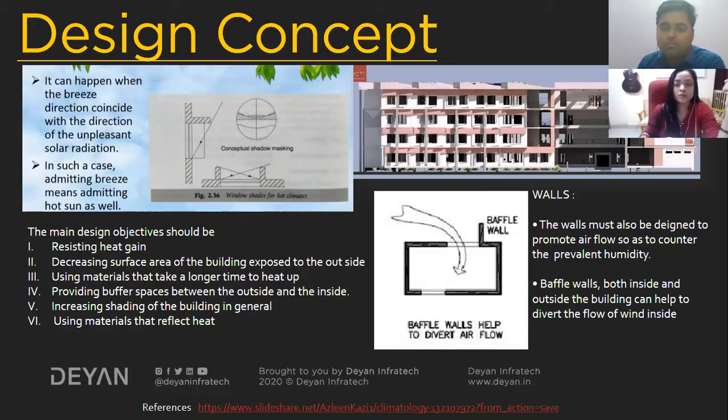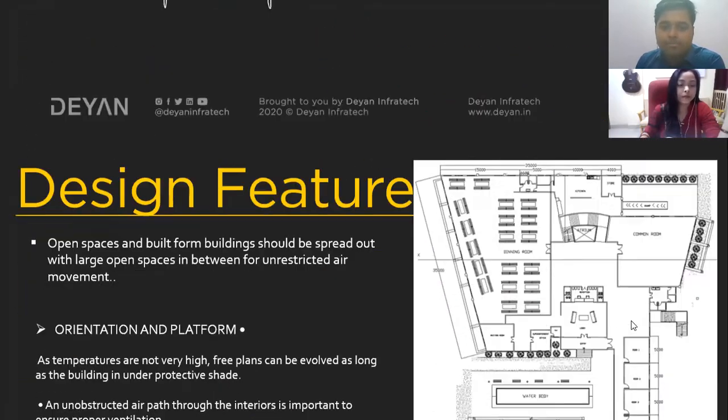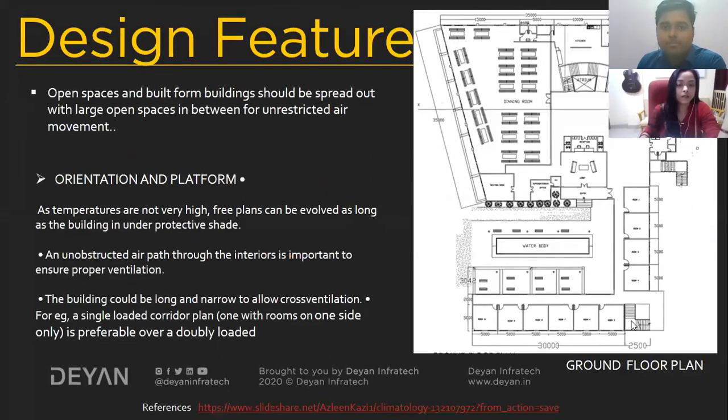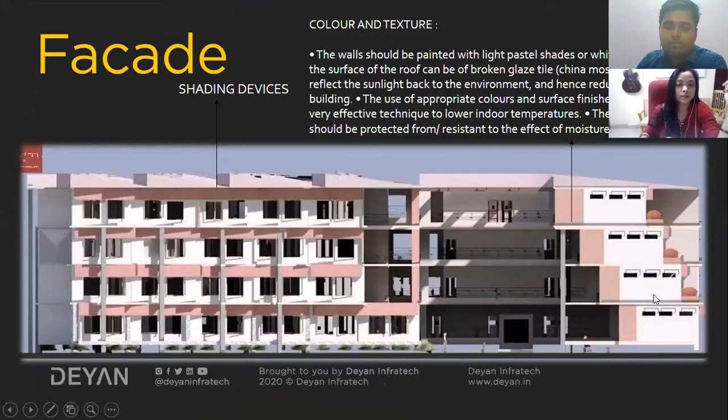Okay. So can you shift to the next slide? Yeah, I have explained this slide. The next one. Next slide. Yeah. So semi-open spaces, just hold on. Semi-open spaces, previous slide, please.